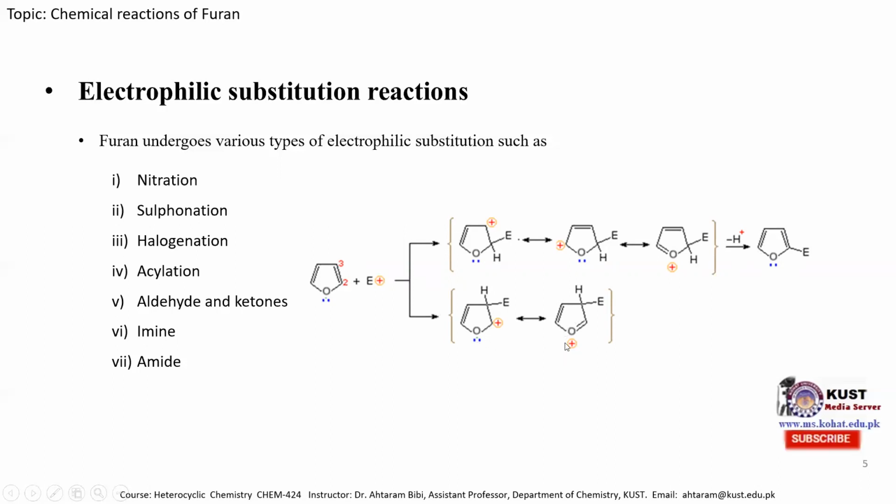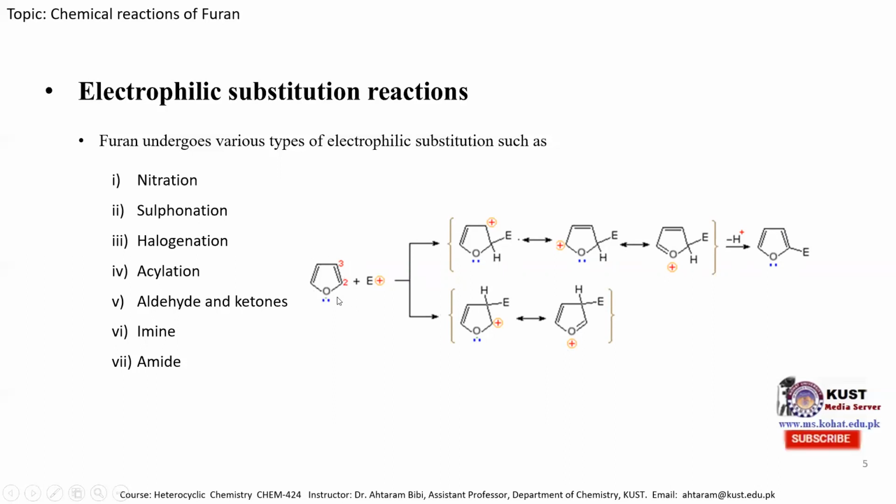So the positive charge exists on this oxygen atom. So one can see that when there are more resonating forms in the intermediate species, then it is more stabilized compared to those which have fewer resonance forms. So generally, when an electrophile is added, the electrophilic substitution reaction is favored at position 2 instead of position 3.